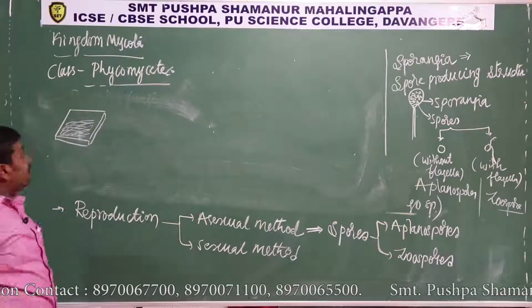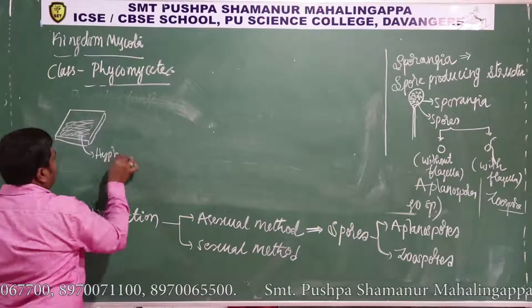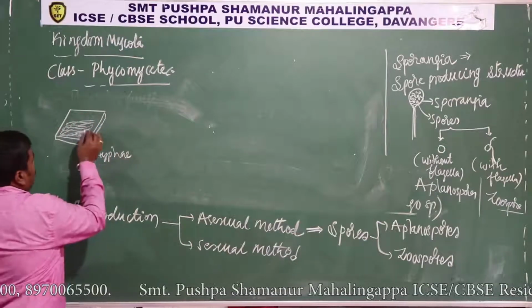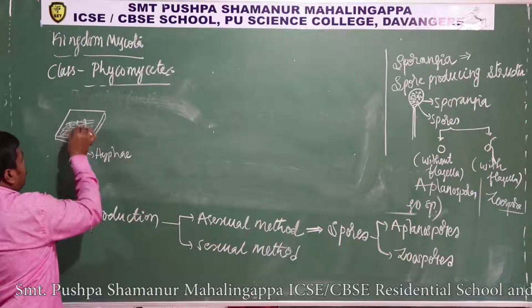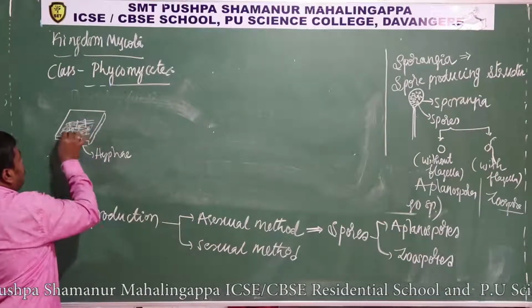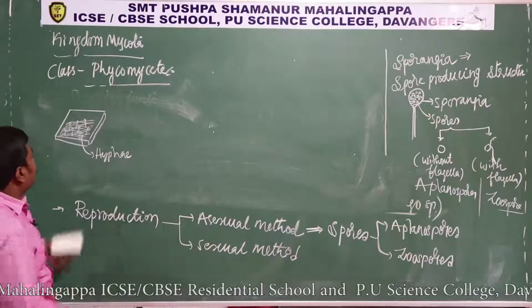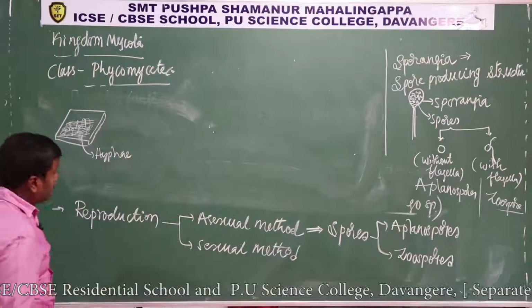That is nothing but hyphae, and totally it is called mycelium. After 1 or 2 days, you can find some minute, very small structures grown on the bread like this. Take an individual structure and study it in detail.